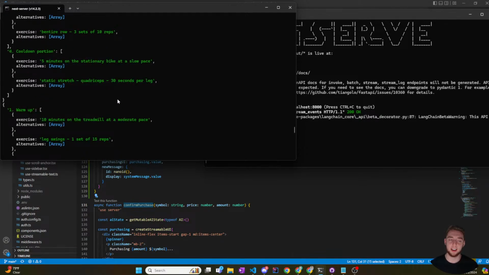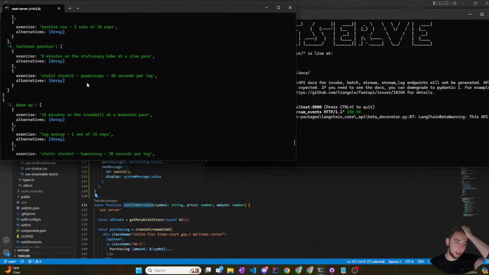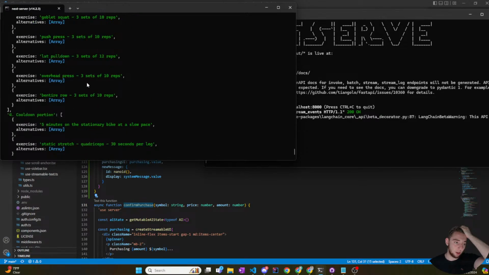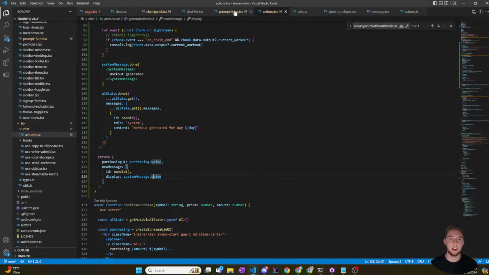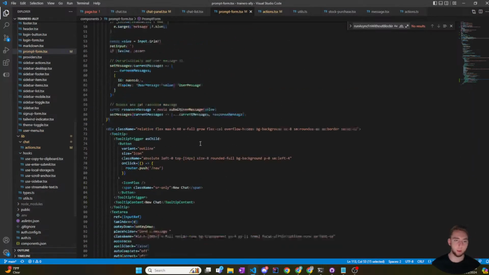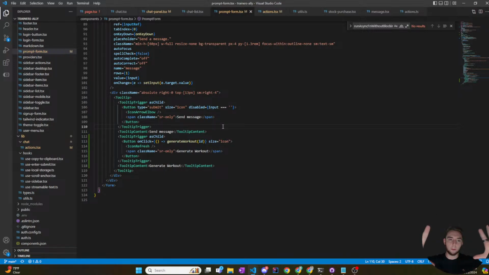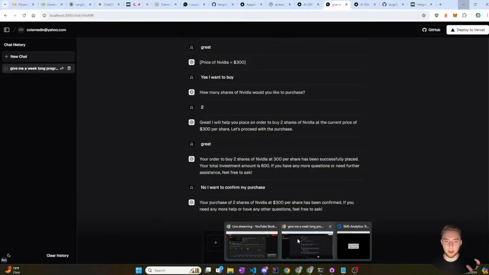But that's fine. I've had a lot of experience with AI doing really, really well for days and then messing up in one drastic way for one prompt. It just happens. But anyway, this looks sick. Warm up's good, strength portion's good, the cooldown looks good. That is amazing. So at this point, I've successfully integrated my front end with Vercel AI SDK with LangServe. All the power of the AI is now available to me in the front end, so I can take this JSON and actually generate, in the next stream, a React component like this, but it's going to display the workout in a card, kind of like the UI that we have here.